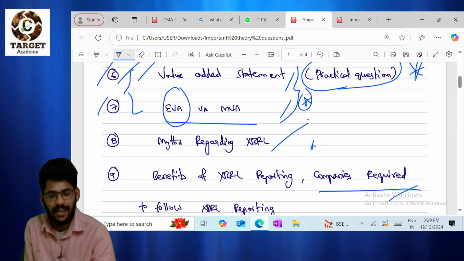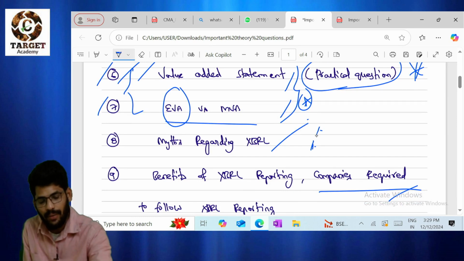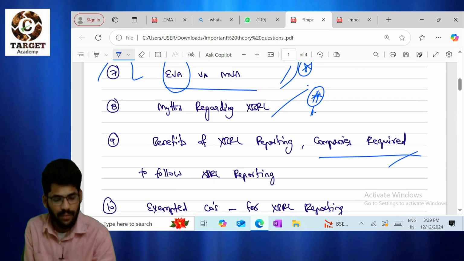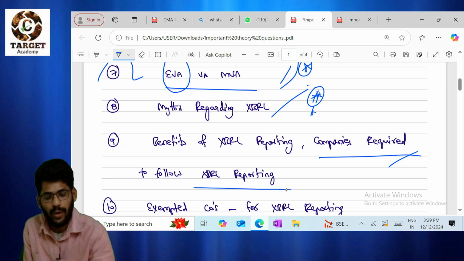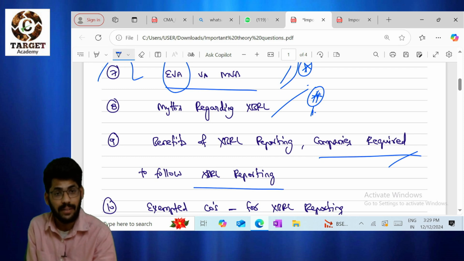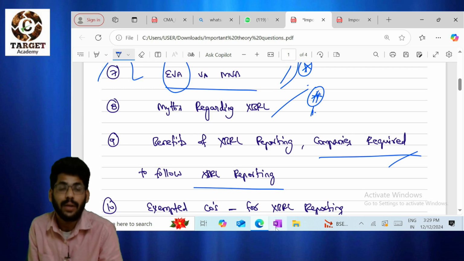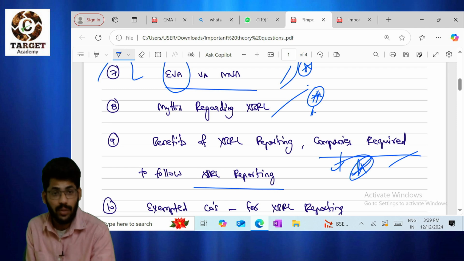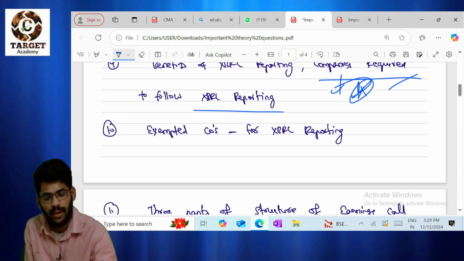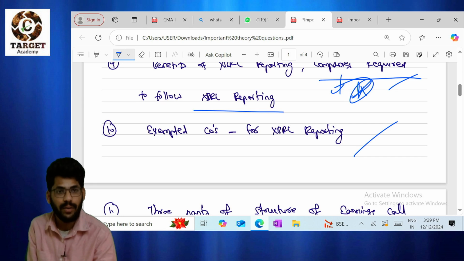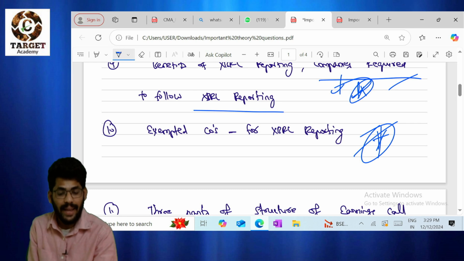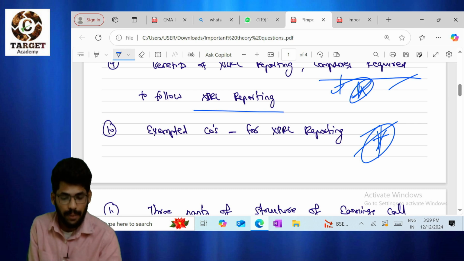Next, myths regarding XBRL, very important. We have 5 myths, right? Very important this time, this question. And also benefits of XBRL as well as companies required to follow XBRL reporting. Which of the following companies are required to follow XBRL reporting? Very important MCQ, guys. Now exempted companies. This is also important from the MCQ point of view. Exempted companies for XBRL reporting.